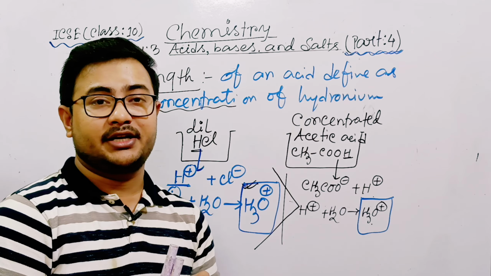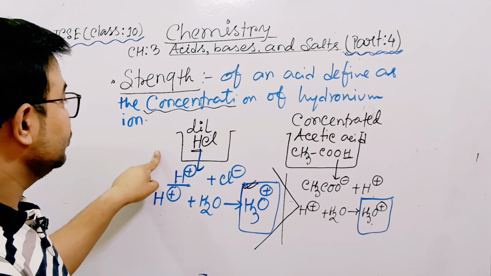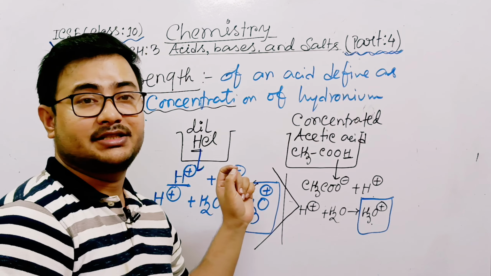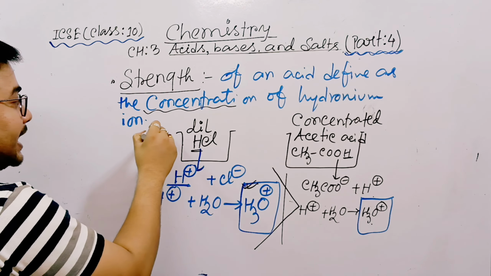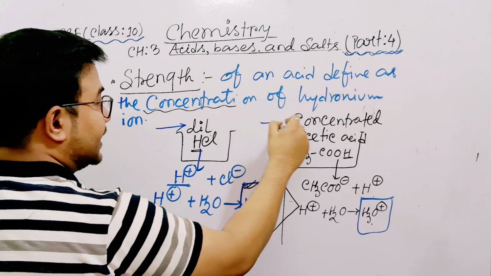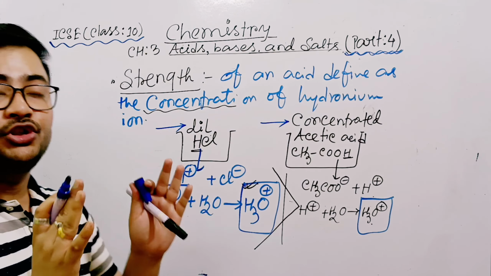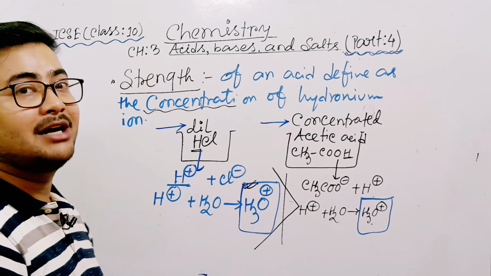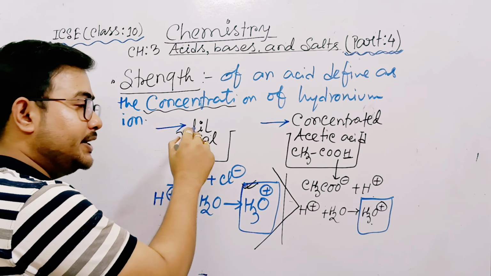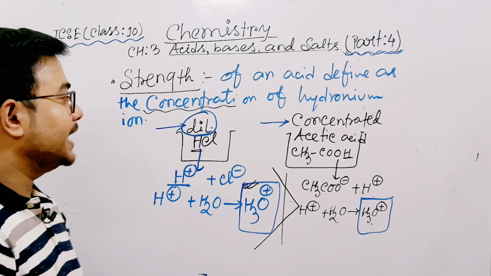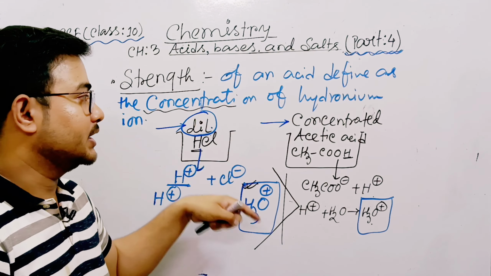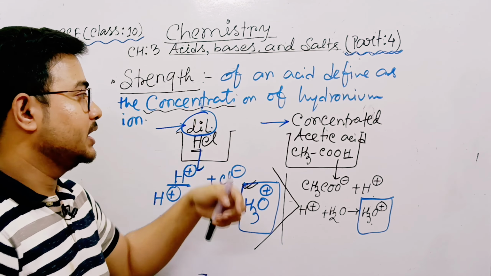Most of the students do not understand this difference. They get confused here. See, the terms dilute and concentrated are not related to the term strength. Dilute means more water. Concentrated means less water.